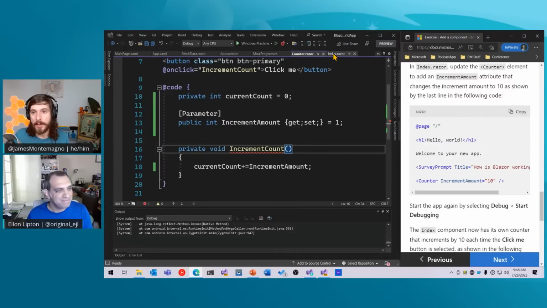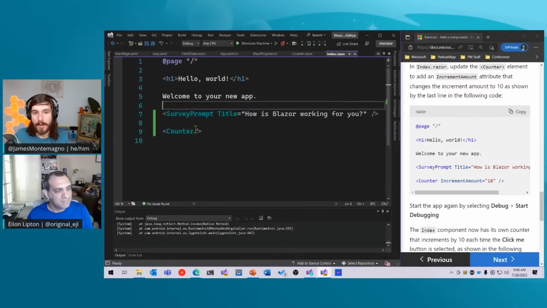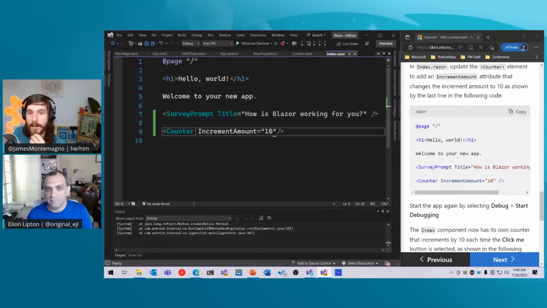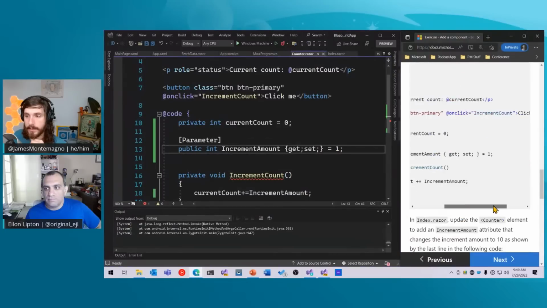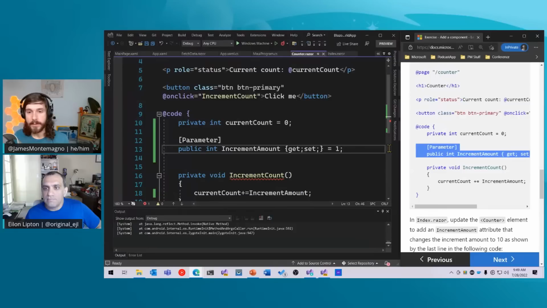So here I'm going to go back into here, and now I can say increment amount equals 10 over here. But if we remember, on the counter page it should just default to 1 right here, which is great. I'm going to make sure that I copied this correctly. I definitely did. I'm just going to copy it just in case. I don't know what it's doing.